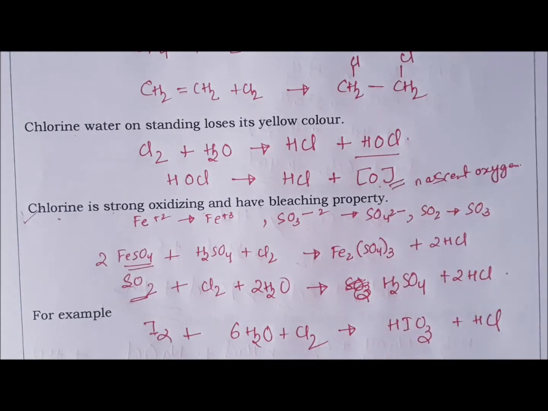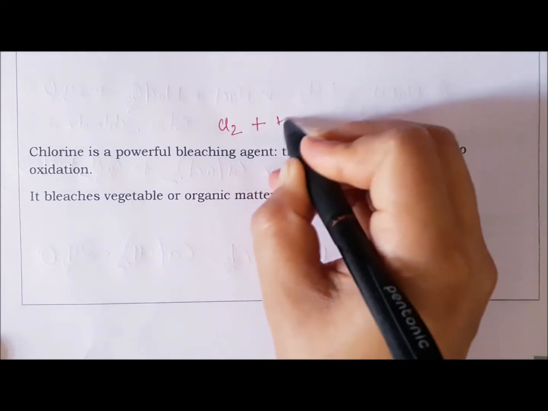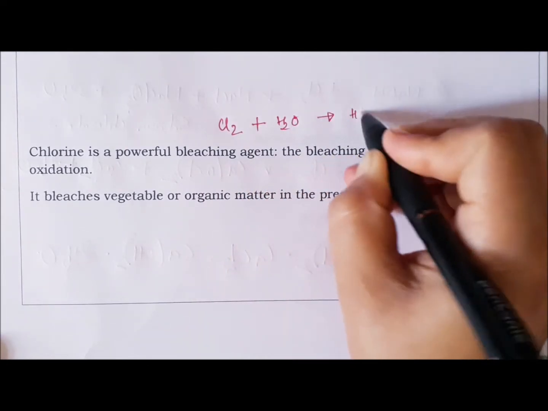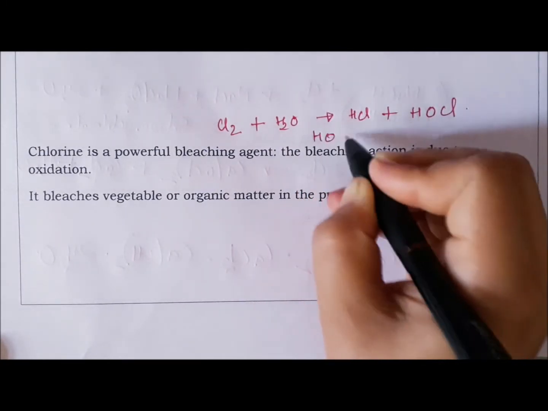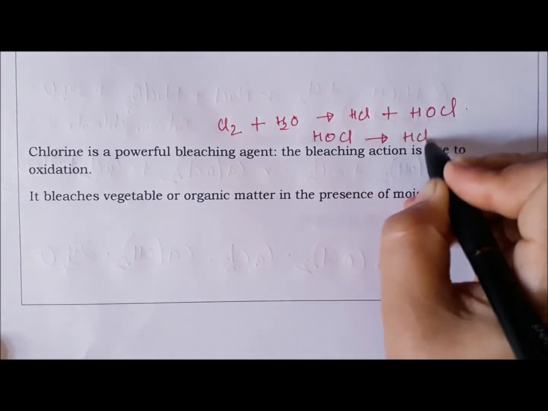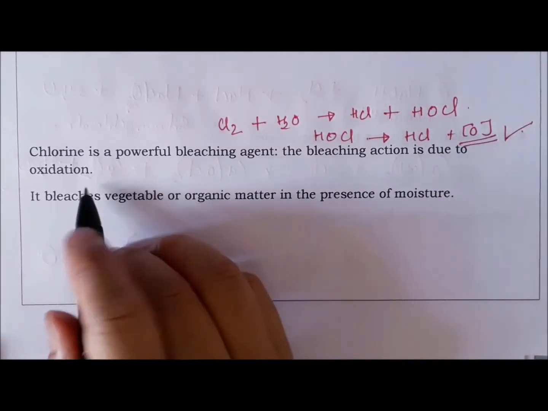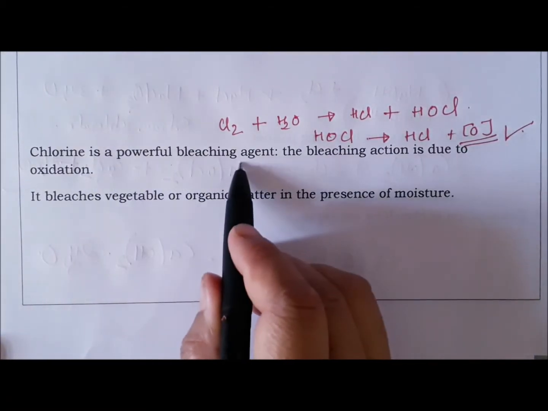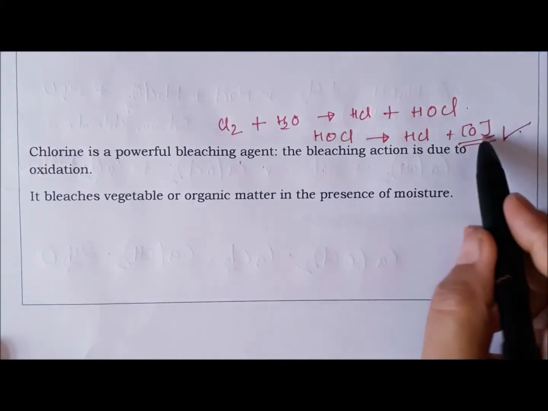And again, chlorine water gives HCl, and hypochlorous acid will decompose to give nascent oxygen, and because of this it is also a powerful bleaching agent, and the bleaching action is due to oxidation.